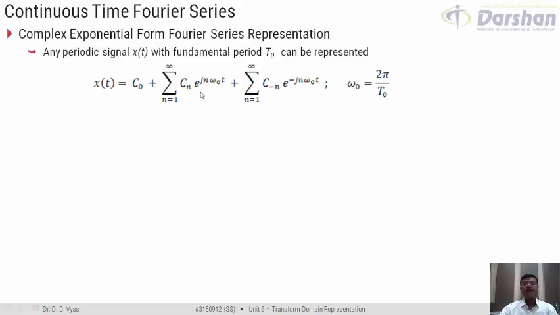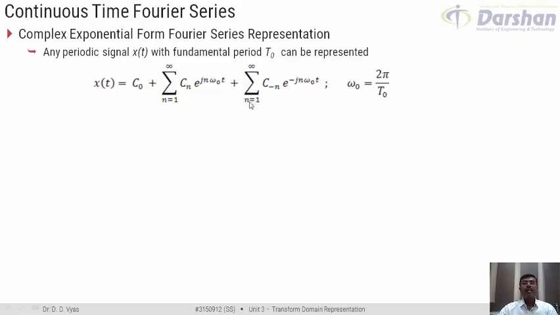This expression itself shows that it has resemblance with the standard Euler's identity. Now if you see, the first term represents the component with n equal to 0, that is, zero frequency. This term represents frequency terms from n equal to 1 to infinity. Here in this expression we have a term e raised to power minus j n omega 0 t.